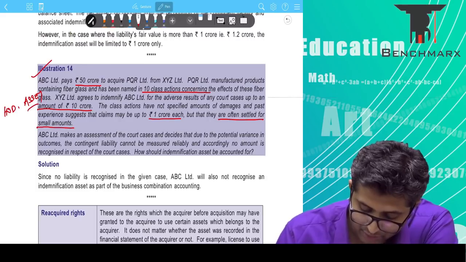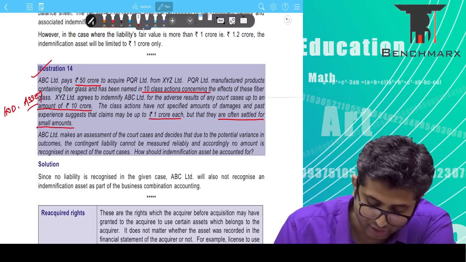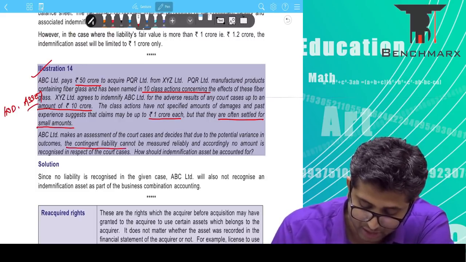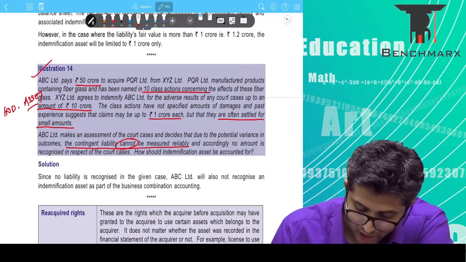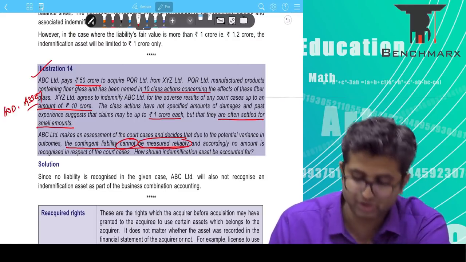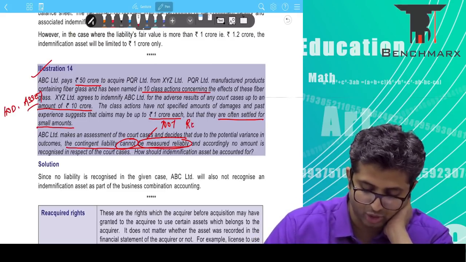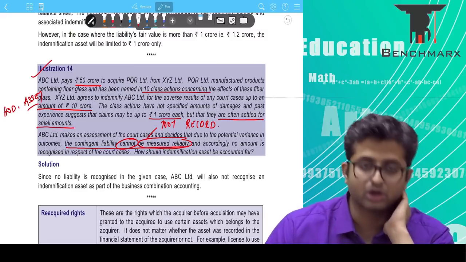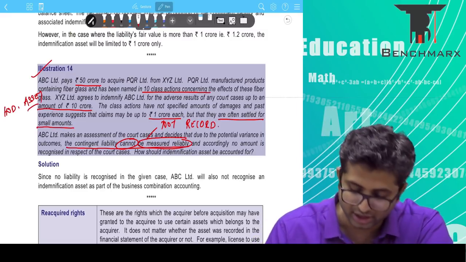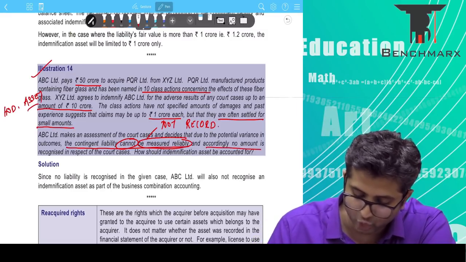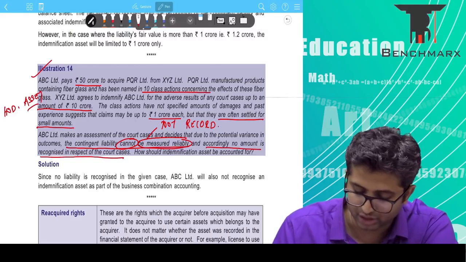ABC makes an assessment of the court cases and decides that due to the potential variance in outcomes, the contingent liability cannot be measured. Accounts में एक principle होता है, if you cannot measure something reliably, you will not record it at all. Rather than recording a wrong number, you would not record anything at all. And accordingly, no amount is recognized in respect of the court cases.